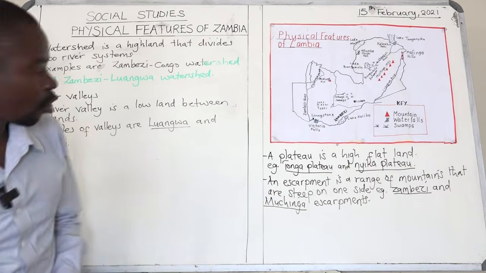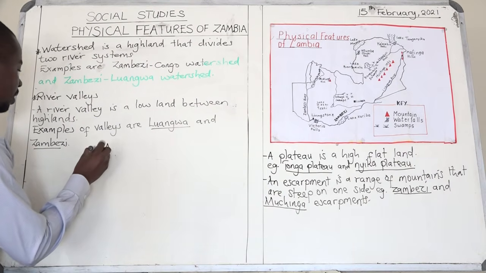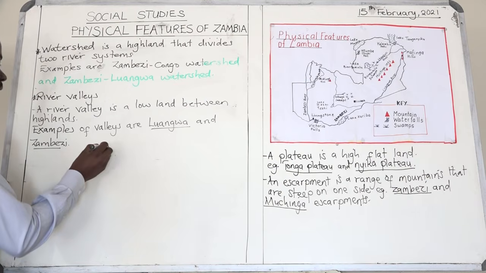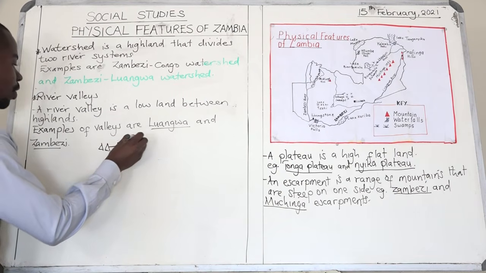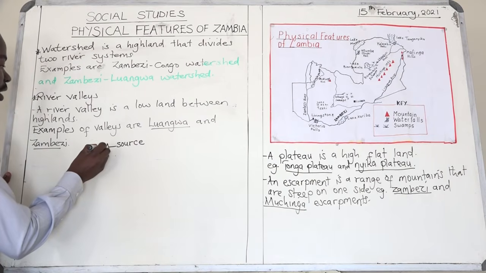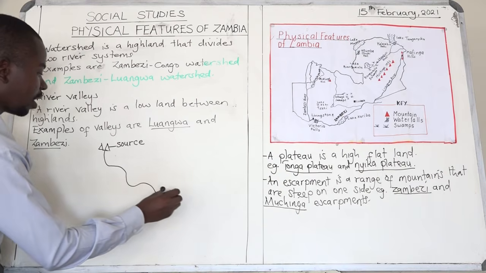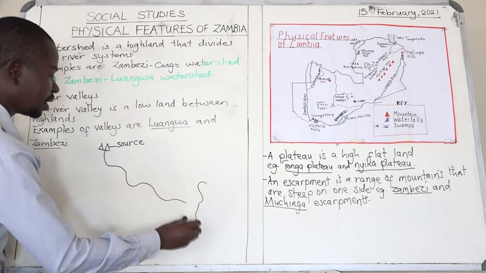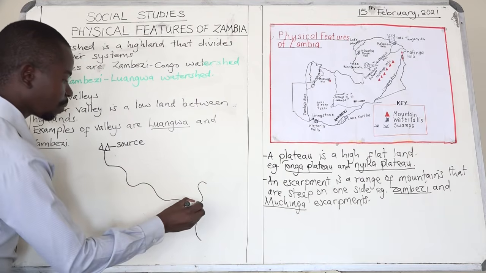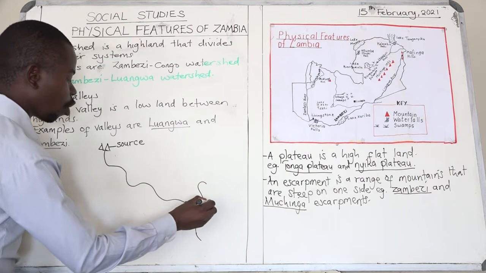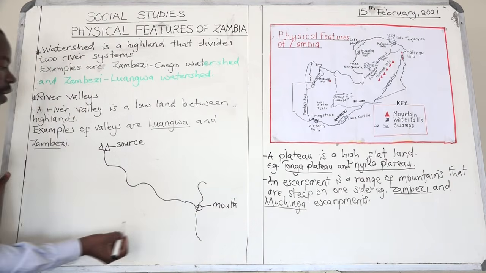Okay, if I can draw that again. For example, these are mountains. Most of the rivers start from the mountains, and this place is called a source. In case you are just joining us, this is called a source, and this one is a river. Then where it ends, for example in a sea or an ocean, this place is called a mouth.